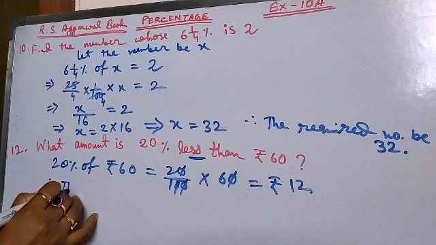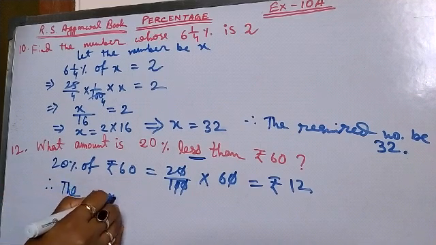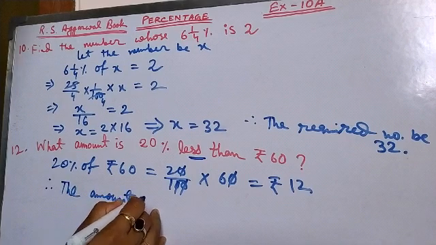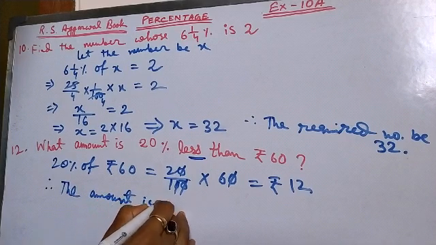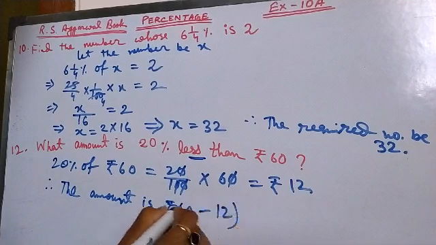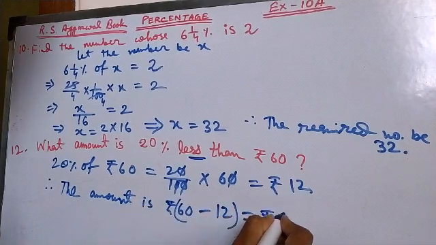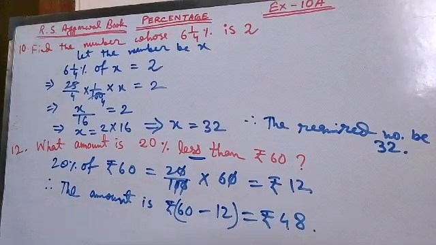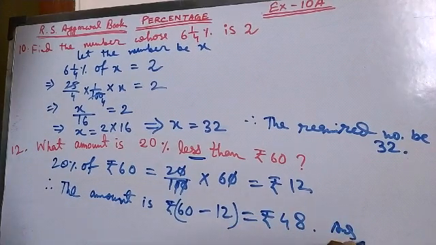Therefore, the amount is rupees 60 minus 12. That means rupees 48. This is the answer.